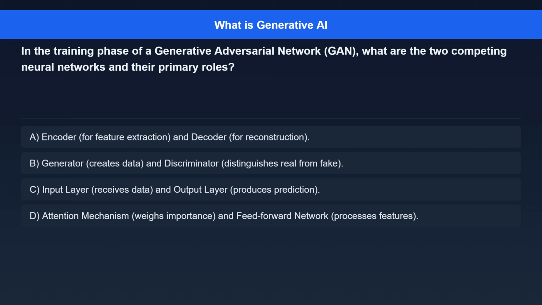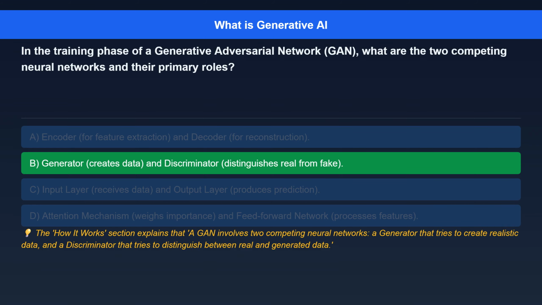Option C, input layer receives data and output layer produces prediction. Option D, attention mechanism weighs importance and feed-forward network processes features. The correct answer is generator creates data and discriminator distinguishes real from fake.